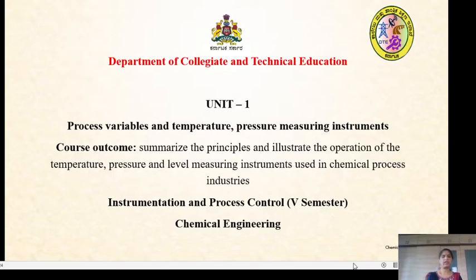The subject covers all 5 units, and today I'm going to speak on unit 1: the process variables and temperature and pressure measuring instruments. After learning this, the course outcome is that the student has to summarize the principle and illustrate the operation of the temperature, pressure and level measuring instruments used in chemical process industries.